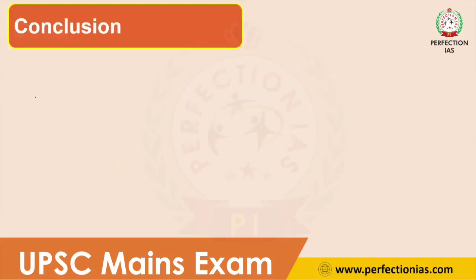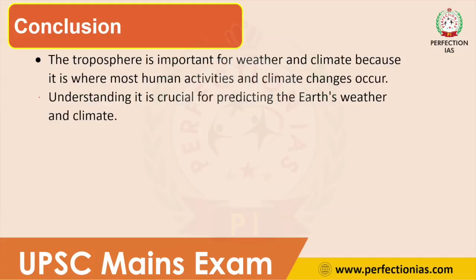So in last conclusion, troposphere is important for weather and climate because it is where most human activity and climate change occur. Understanding it is crucial for predicting the Earth's weather and climate. Okay, so for forecasting and early warning system, it is very essential for us to properly study the troposphere. By this, you can conclude the question.